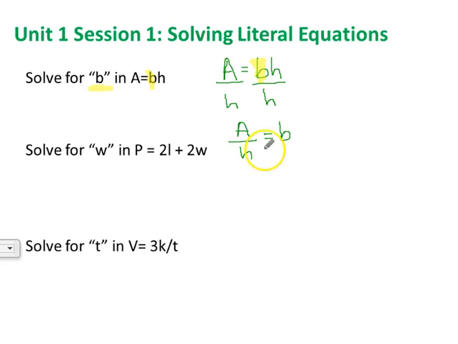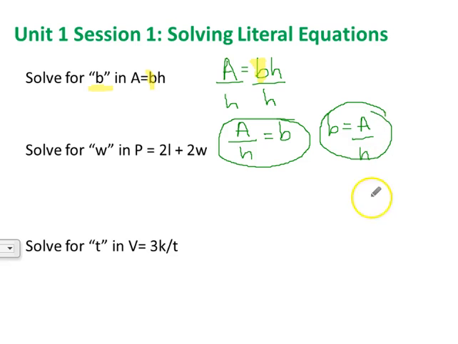And that's it. We can't simplify any further because there's no numbers. So this is our final answer. Looks kind of strange, I know, but that's it. If you want to write it as b equals, you get b on the left, that's fine. A divided by h, but that is our final answer.